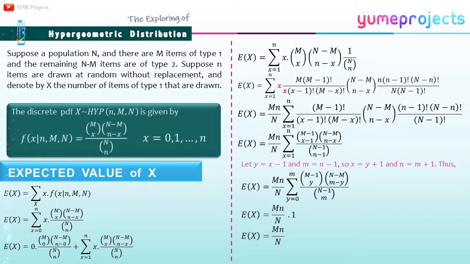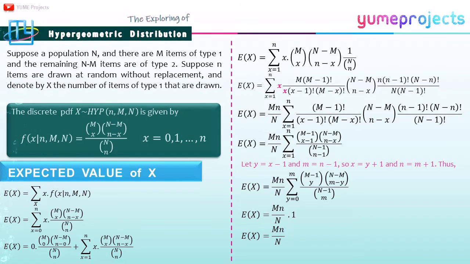Let's explore the hypergeometric distribution. Suppose a population or collection consists of a finite number of items, say big N, and there are big M items of type 1, and the remaining big N minus big M items are of type 2. Suppose n items are drawn at random without replacement and denote by X the number of items of type 1 that are drawn. So the discrete probability density function of the hypergeometric distribution with parameters n, big M and big N is given on the slide, where x is equal to 0, 1, up to n.